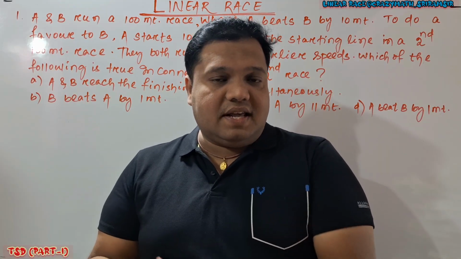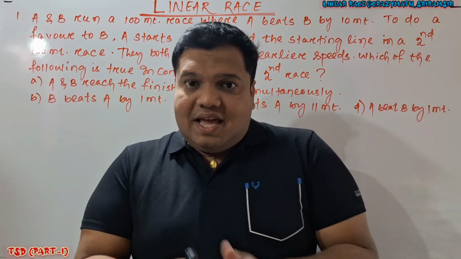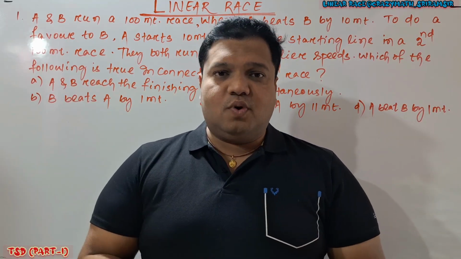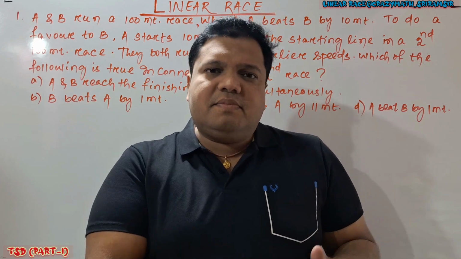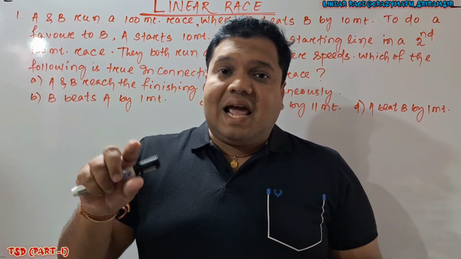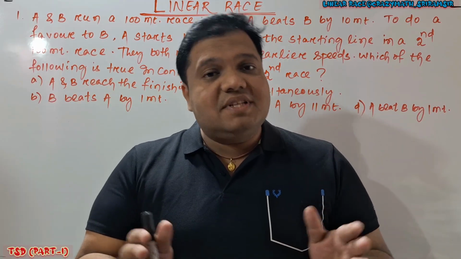If A finishes the race, when they start simultaneously, you switch on the stopwatch. When A finishes the race, you switch off the stopwatch. Then you think, where is B? Let's say B is 10 meters behind, yeah, 12 meters behind. So time is constant when you switch off the stopwatch. So in linear race, time is constant.